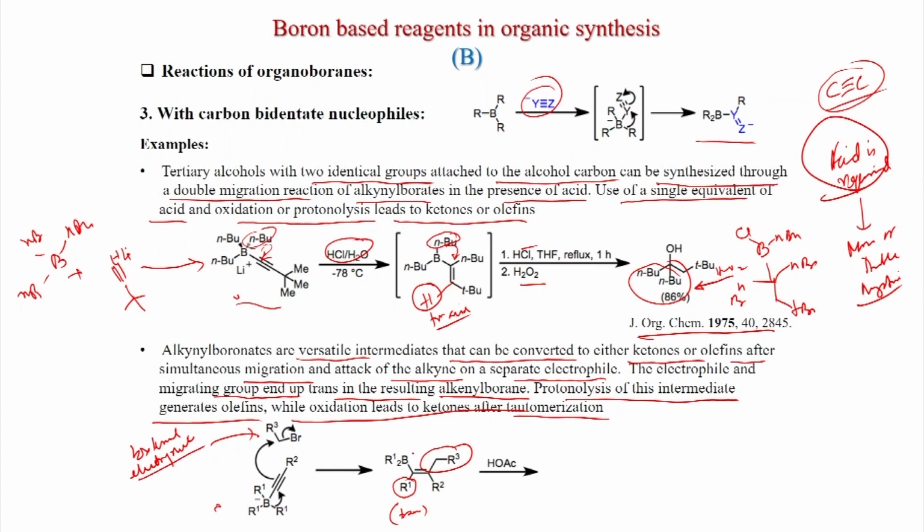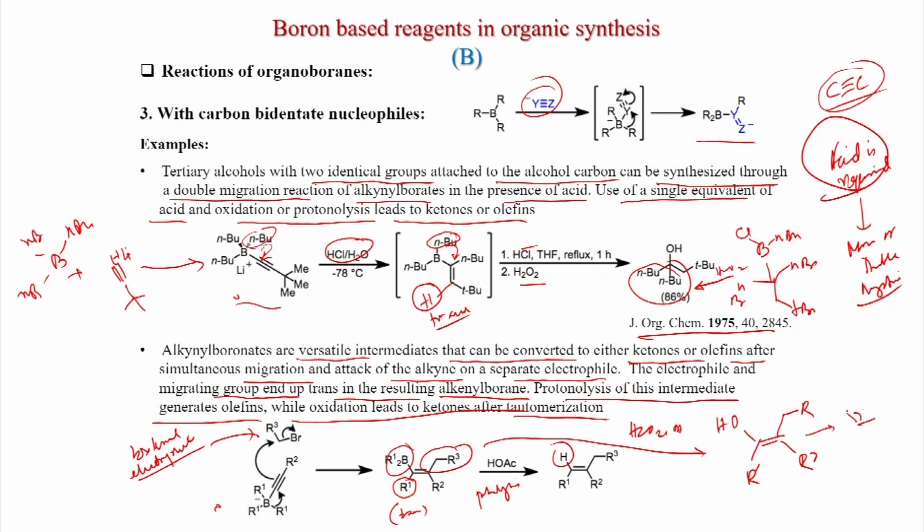After this addition you get this one, and now if you treat this compound with acid, just the protonolysis, you get the hydrogen here. Alternatively, if you use H2O2 and hydroxide, what will happen? Then R1, R2, you get the OH here, and this is actually a ketone, R3, this is R2.